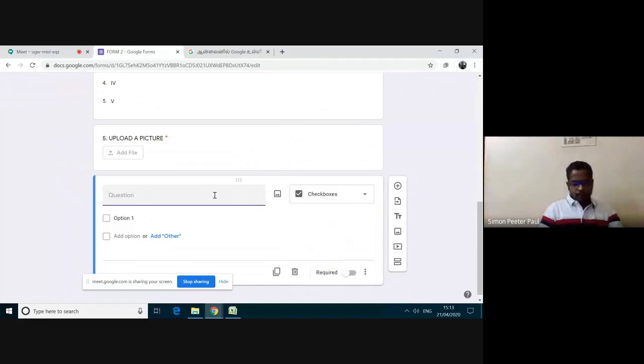Another question they have asked is how to create a rubric for this. Rubrics are separate. Here you can't mention the rubrics. After getting the details only, we can validate using the rubric. Rubric is different.